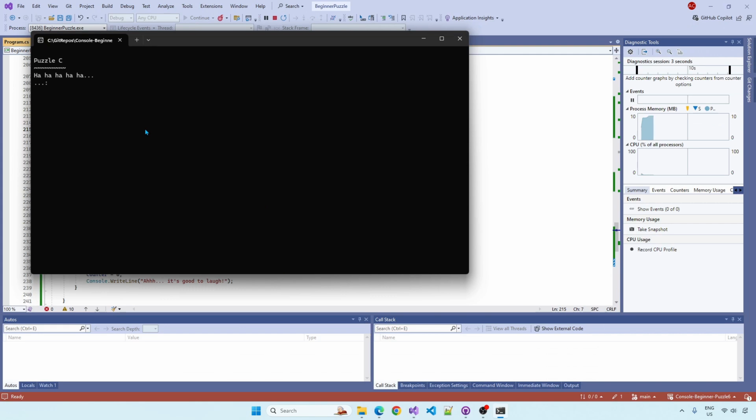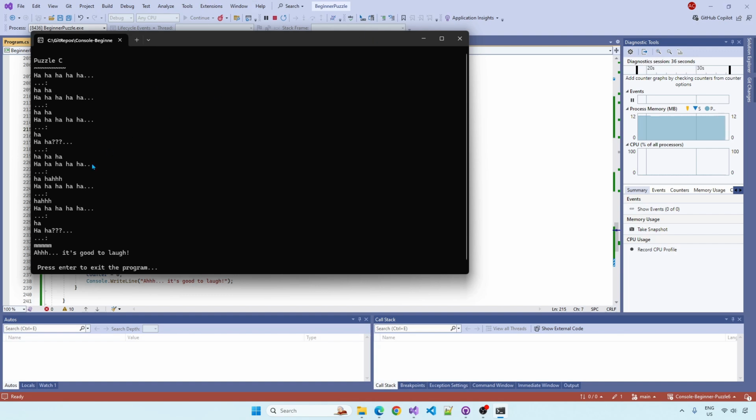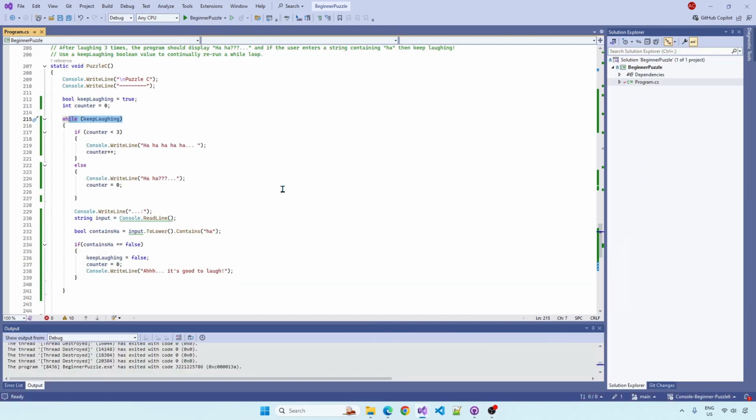So ha ha ha ha. If I type in ha ha, it goes ha ha ha ha. If I type in ha ha again, it keeps going. If I type in ha and then ha, it should still work because it gets the first ha. So I wonder if this will work because the first two letters are ha. Yes, it does. If I type in anything other than ha, it ends. So there you go. I hope you get a laugh out of that. The computer program gets several. Well done if you got any of that right.